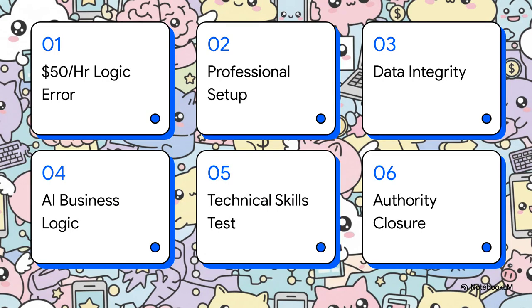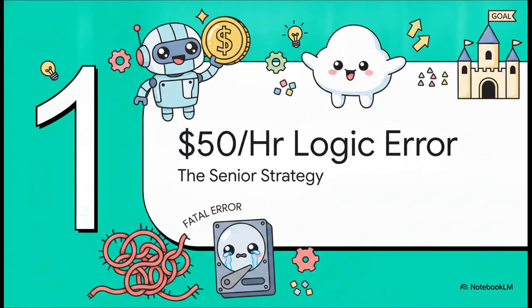Okay, so here's our roadmap for today. We'll cover the $50 an hour logic error, the professional setup, mastering data integrity, the AI business logic, a quick technical skills test, and finally, the authority closure. Let's dive right in. Section 1.